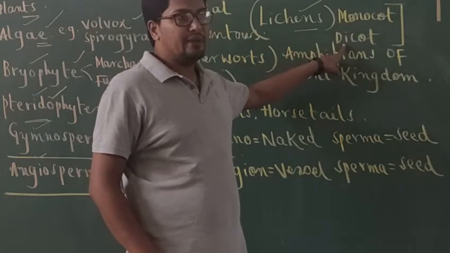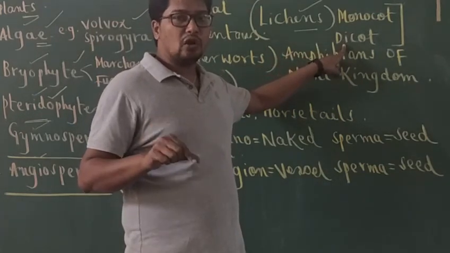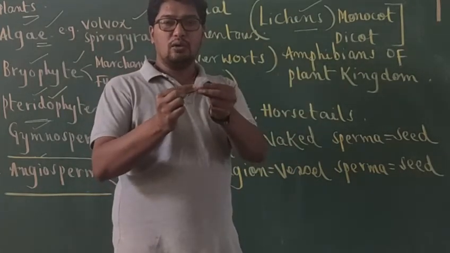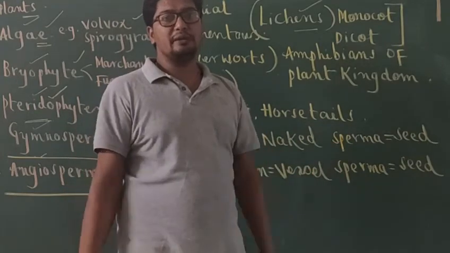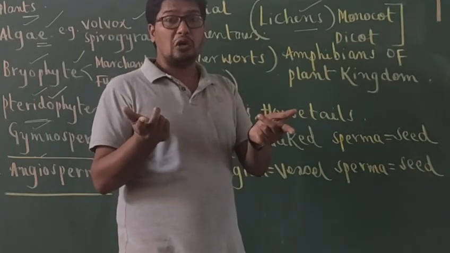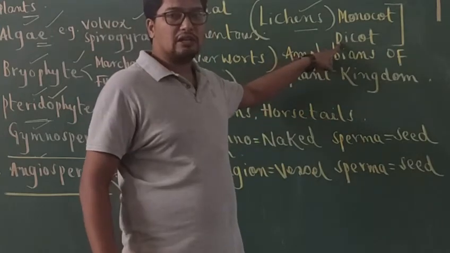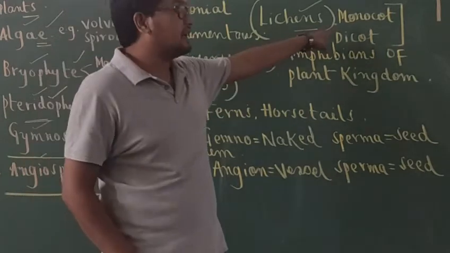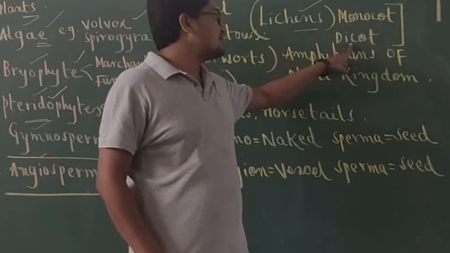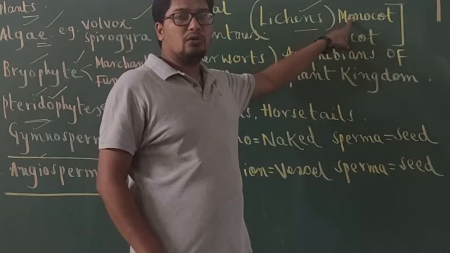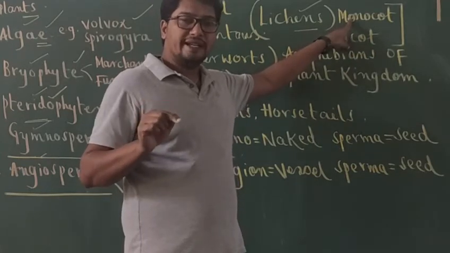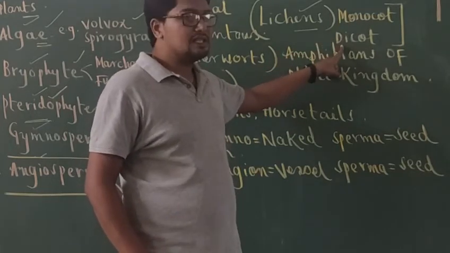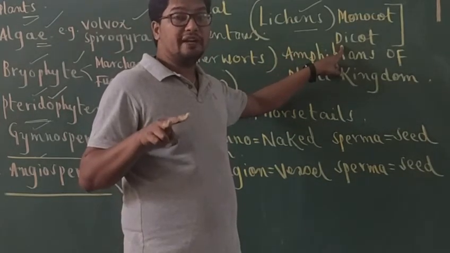When the entire seed is made up of a single cotyledon, such plants are called monocot plants. Dicot, the name itself indicates the seed contains two cotyledons. If you take groundnut, you can make it into two equal halves. What does it mean? The seed is made up of two cotyledons. That's why such plants are called dicot plants. So flowering plants or angiosperms are further classified into what? Monocot plants and dicot plants. What do you mean by a monocot plant? The plant whose seed is made up of a single cotyledon. What is a dicot plant? The plant whose seed is made up of two cotyledons.